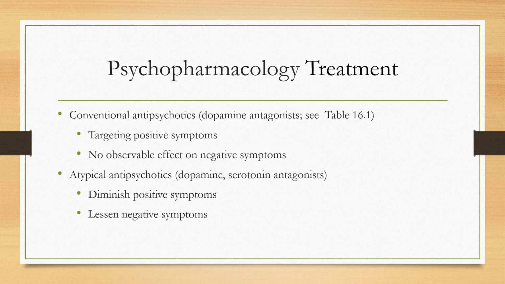First-generation medications to know are haloperidol or Haldol, chlorpromazine or Thorazine, and fluphenazine or Prolixin. Second-generation meds to know are clozapine or Clozaril, risperidone or Risperdal, olanzapine or Zyprexa, quetiapine or Seroquel, ziprasidone or Geodon, and paliperidone or Invega. Third generation to know are aripiprazole or Abilify, brexpiprazole or Rexulti, and cariprazine or Vraylar.